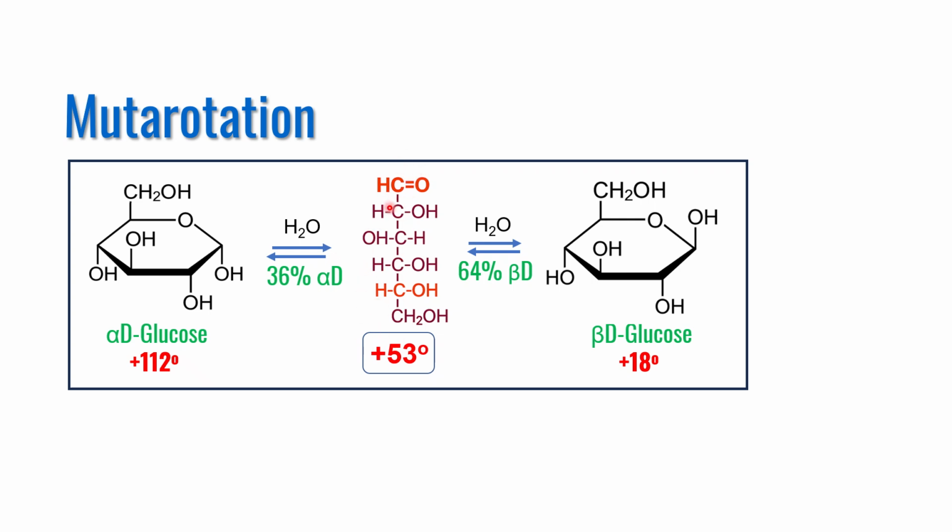This leads to the establishment of an equilibrium mixture of 36% alpha-D and 64% beta-D glucose anomers, producing 53-degree clockwise optical rotation. This is an example of mutarotation in glucose. Other anomeric pairs of monosaccharides such as fructose and galactose also undergo mutarotation. Therefore, mutarotation is a characteristic feature of anomers.